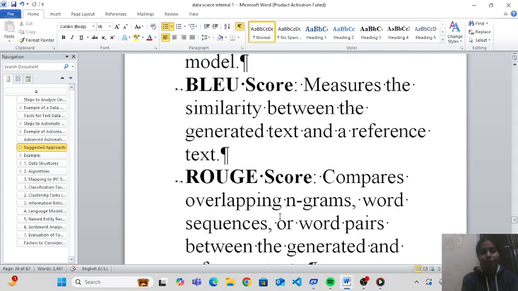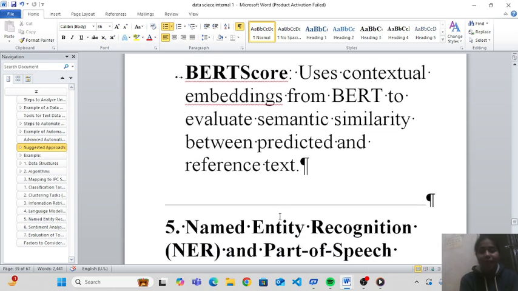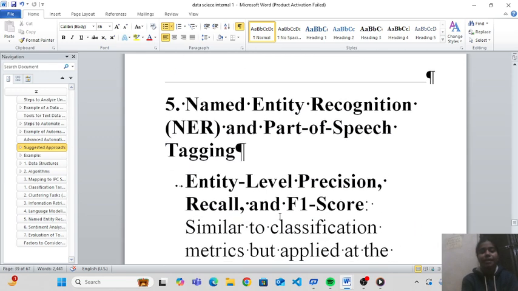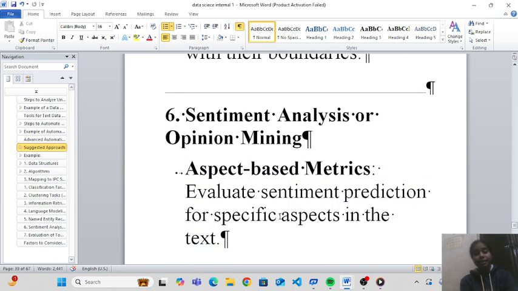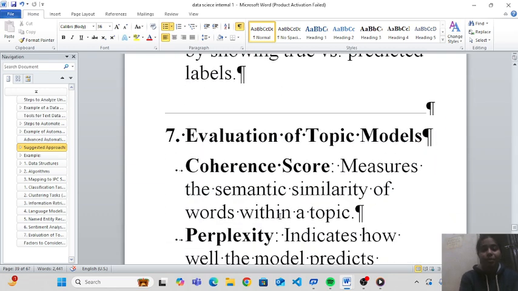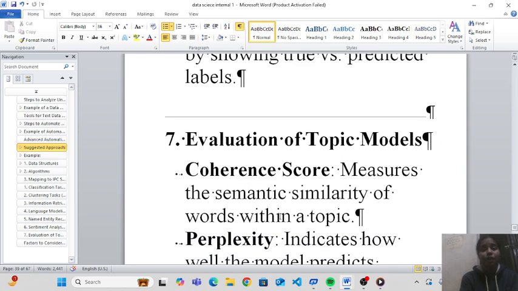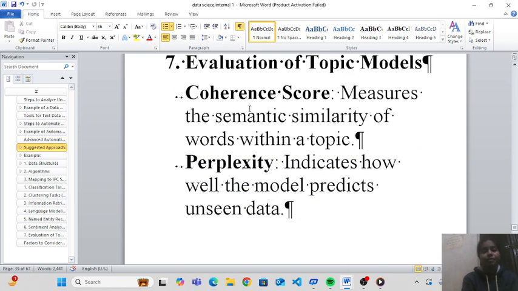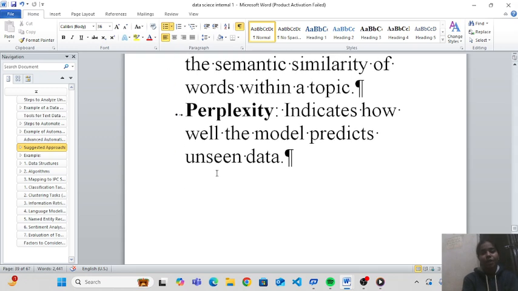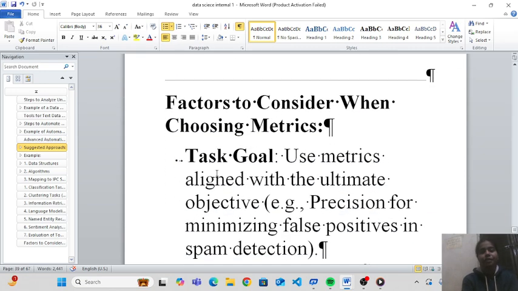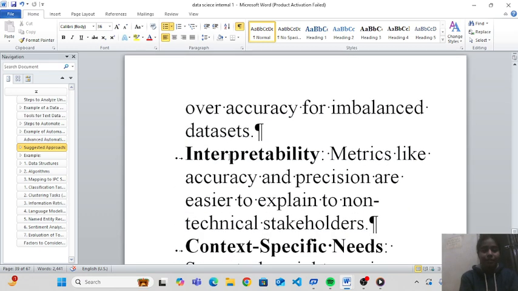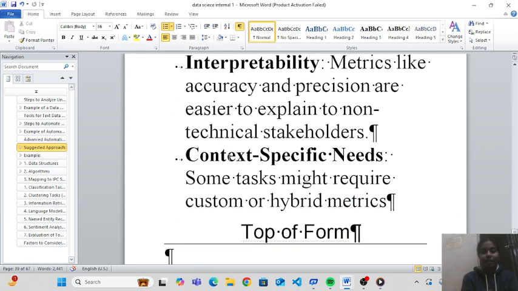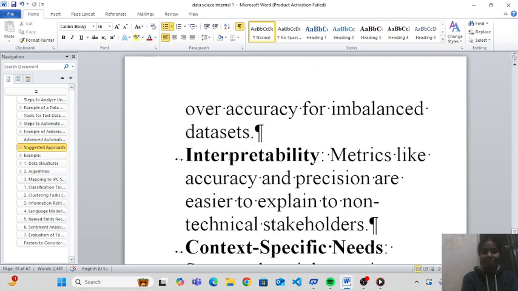Language modeling tasks: perplexity, BLEU score, ROUGE score, BERTScore. Named entity recognition and part-of-speech tagging: span-level accuracy. Sentiment analysis and opinion mining: accuracy-based metrics, confusion matrix. Evaluation of topic models: coherence score, perplexity, human evaluation. Factors to consider when choosing metrics: task goals, data imbalance, interpretability, context-specific needs, etc. Thank you.